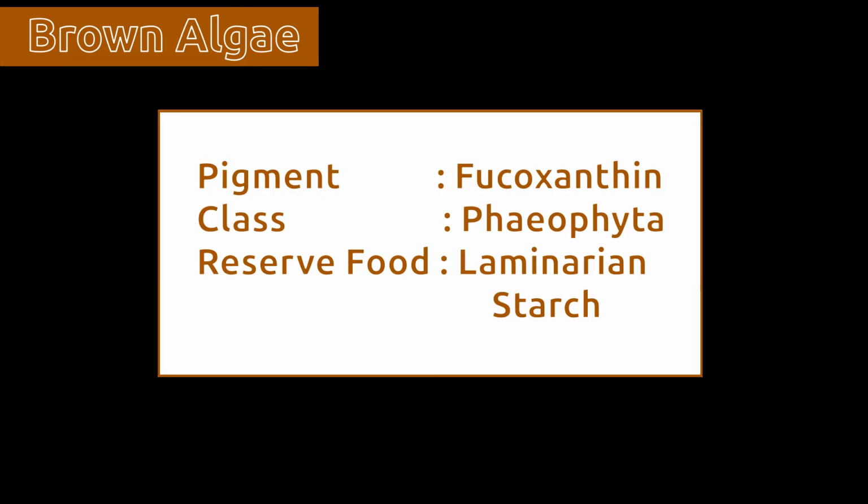These algae are brown in color because of fucoxanthin pigment. They belong to Phaeophyta class of algae. Brown algae stores food in the form of laminarian starch.